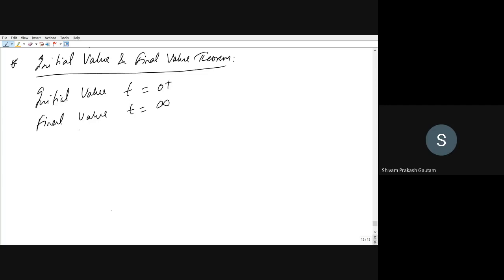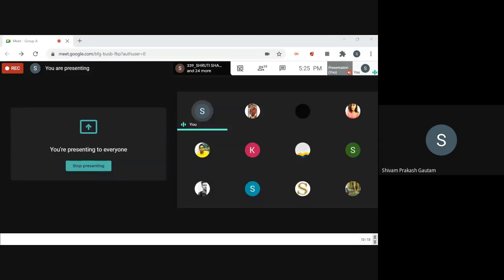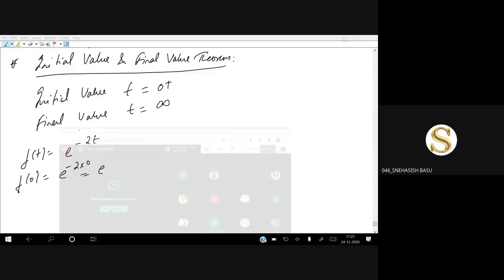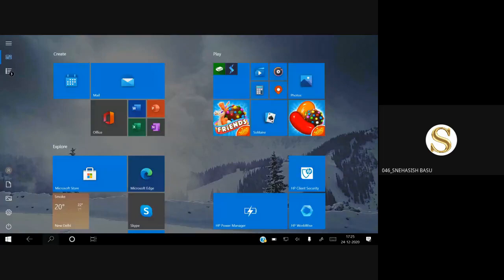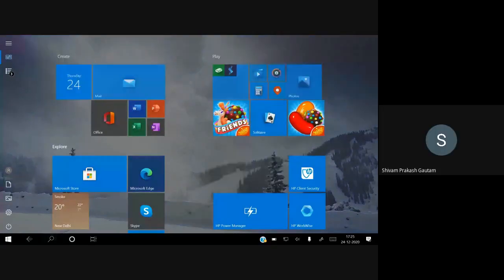Okay, let us consider a function f of t in this case as e to the power minus 2t. So what is the value of this function at t is equal to 0? We will put t is equal to 0: e to the power minus 2 into 0, which is e to the power 0.